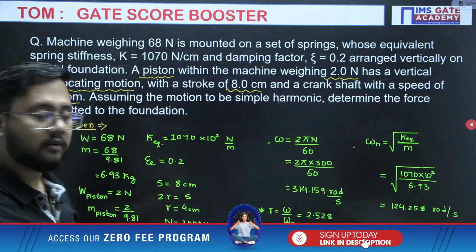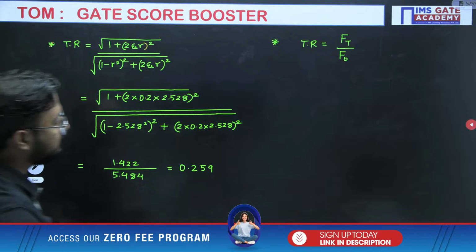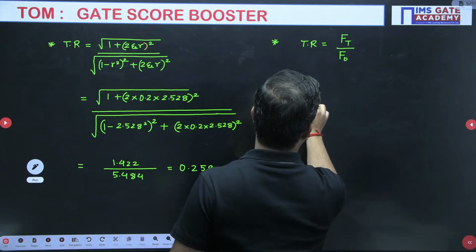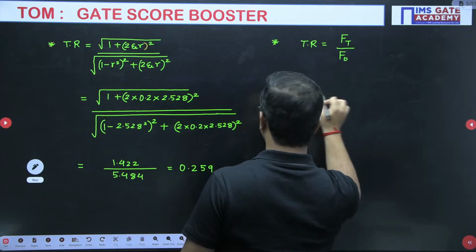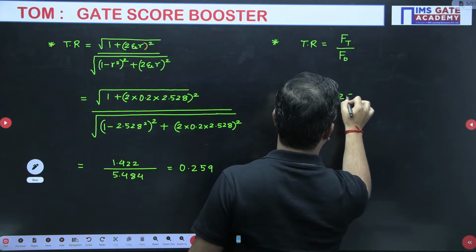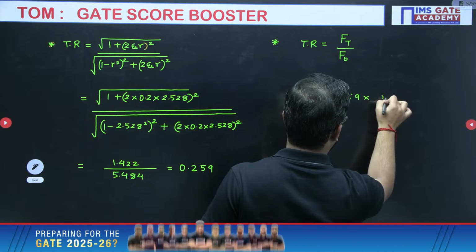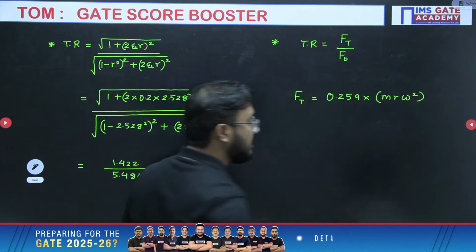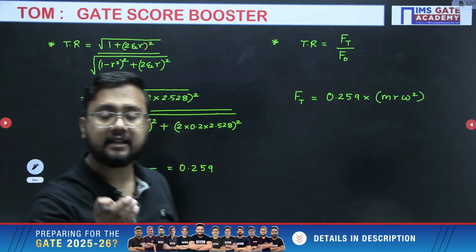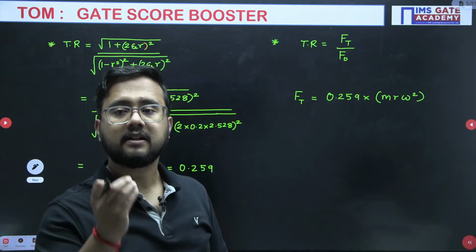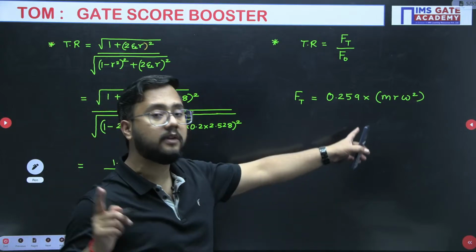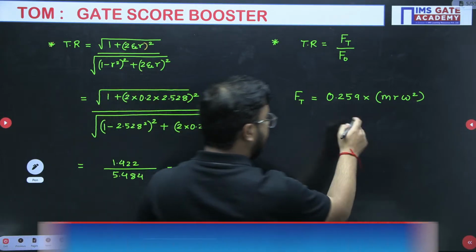So Ft will be equal to this transmissibility ratio 0.259 into m r omega square. Obviously the mass of the piston, that reciprocating part, is creating the unbalance. So mass will be for the piston, r is the crank radius.